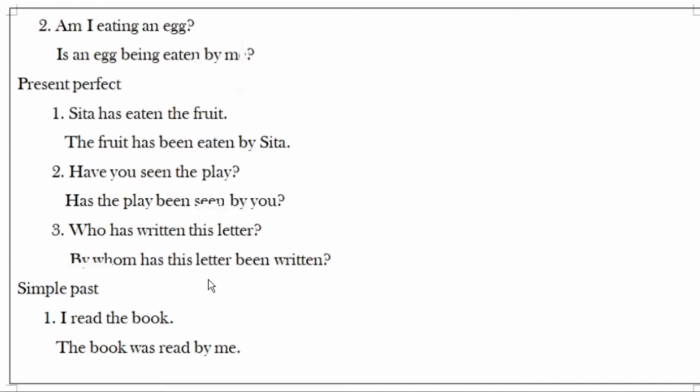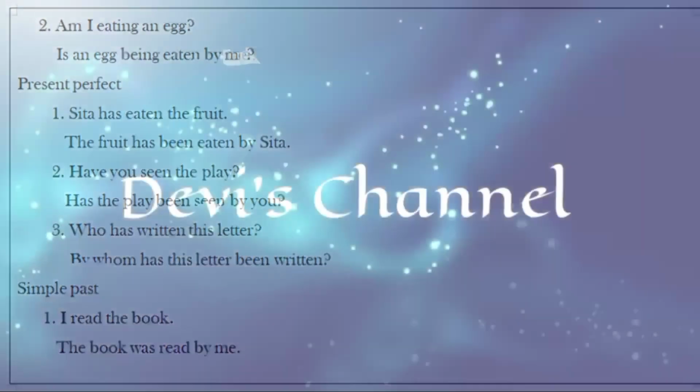Simple. And now next one, simple past. I read the book. Read, read: spelling is the same but pronunciation is different. I read the book. The book was read by me. So for this, read and read have the same spelling, and we can construct the passive voice. The book is read by me. The book was read by me is also correct.